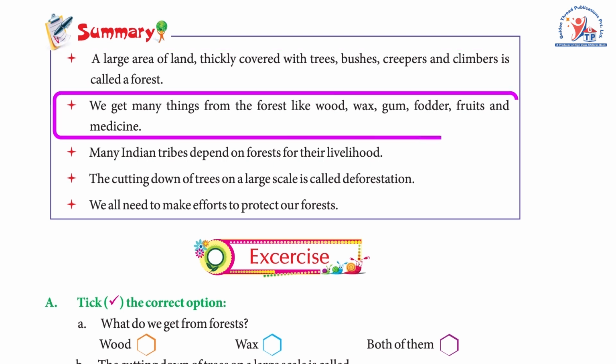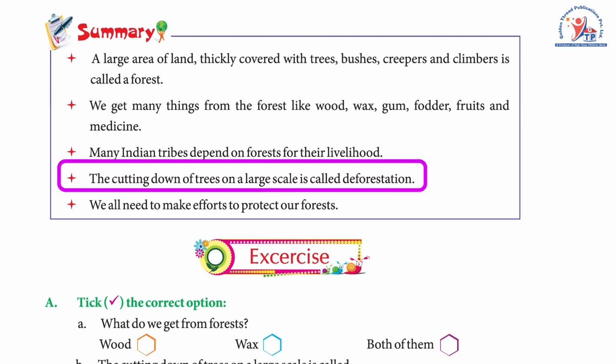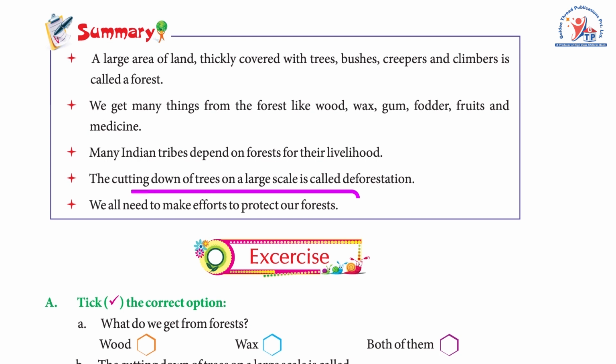We get many things from the forest like wood, wax, gum, fodder, fruits and medicines. Many Indian tribes depend on the forest for their livelihood. The cutting down of trees on a large scale is called deforestation. We all need to make efforts to protect our forests.